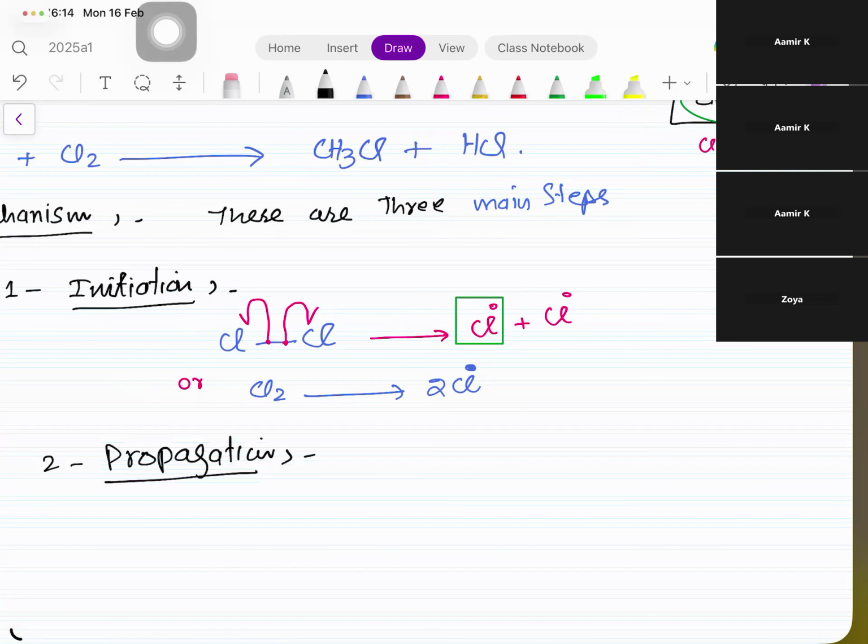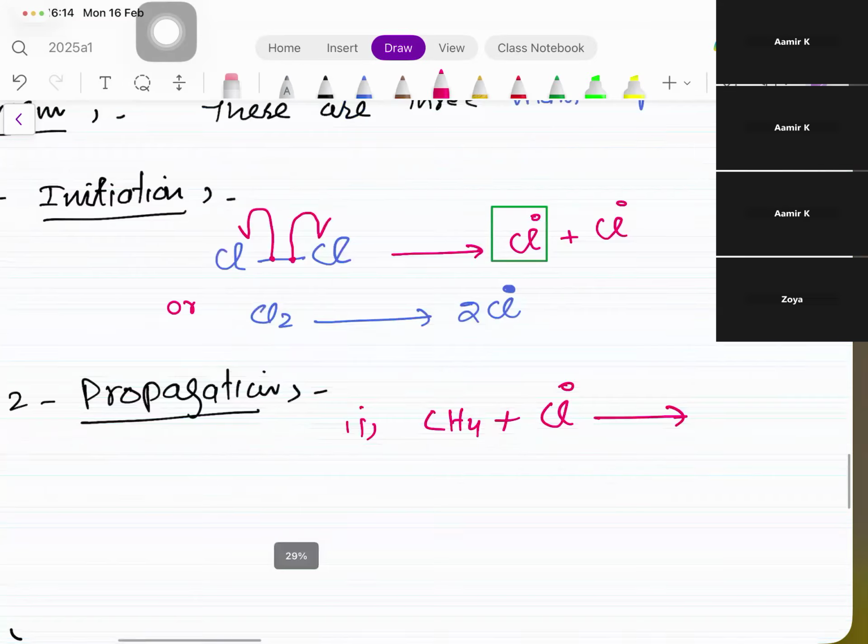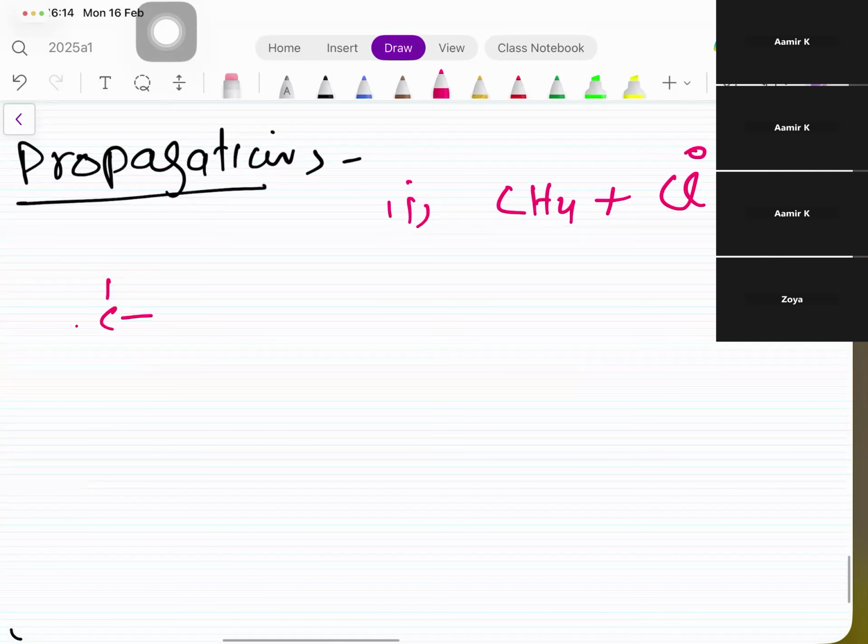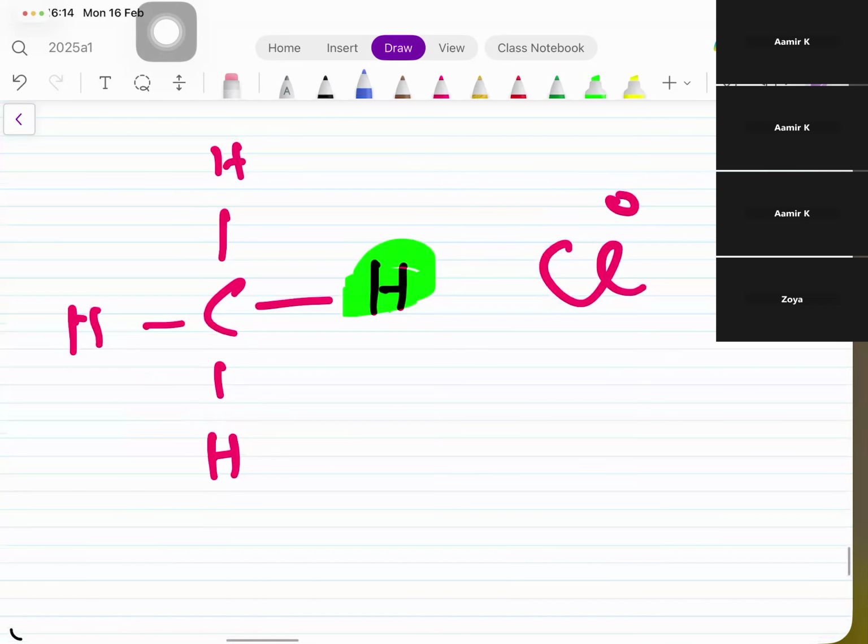Propagation has two further steps. In the first step, the CH4 is attacked by one of the chlorine free radical. And as I said, they need what? They need hydrogen. Now, just to explain it to you, that much explanation may not be required, but here is the situation, and chlorine free radical comes in. So they need what? Hydrogen. And in order to provide this hydrogen to this Cl, this bond has to be, yes. And what type of bond breakage is this?